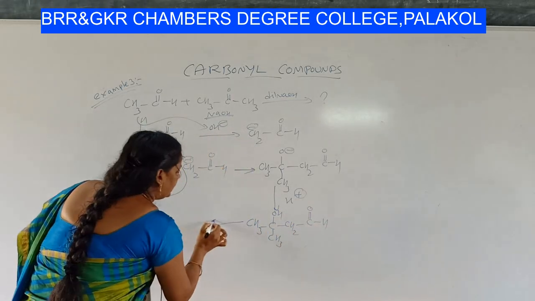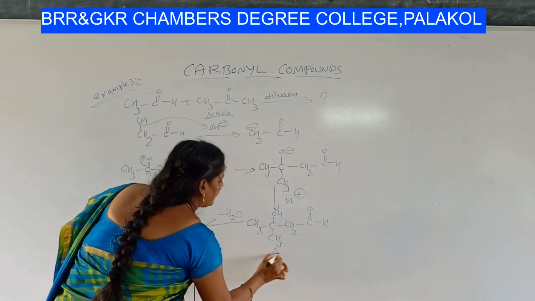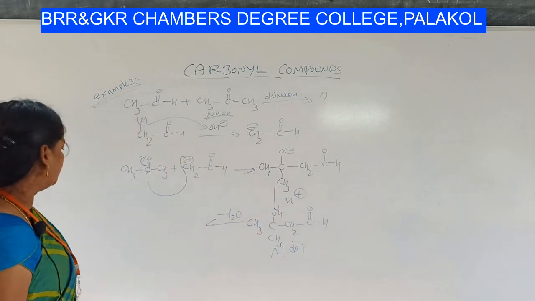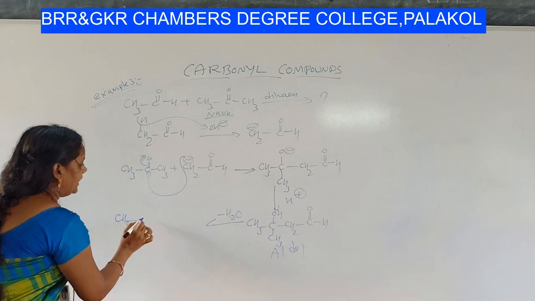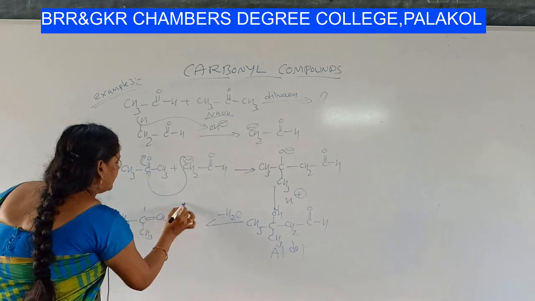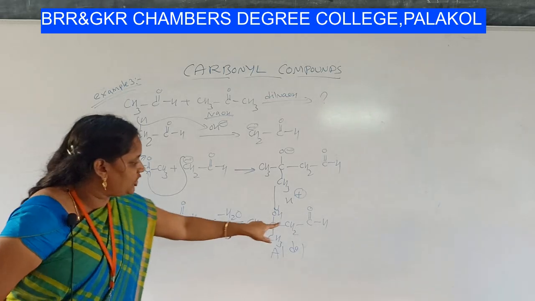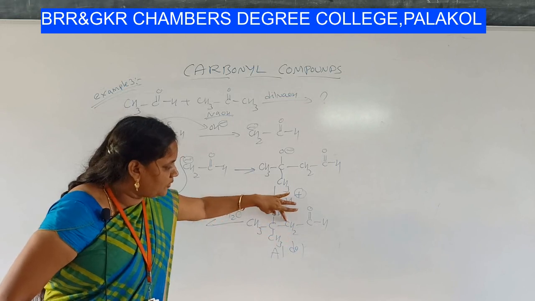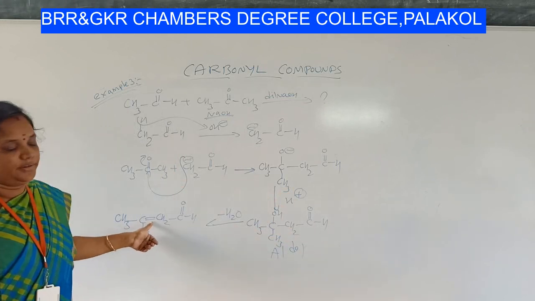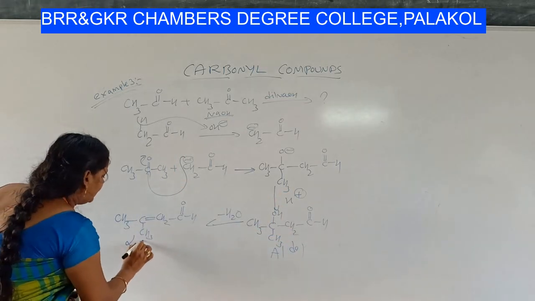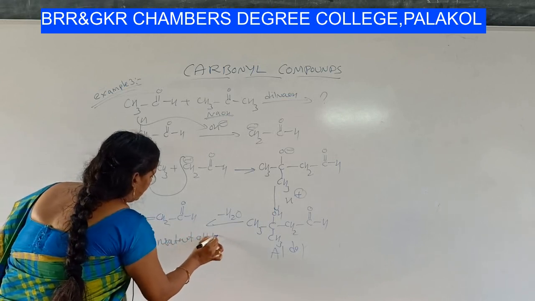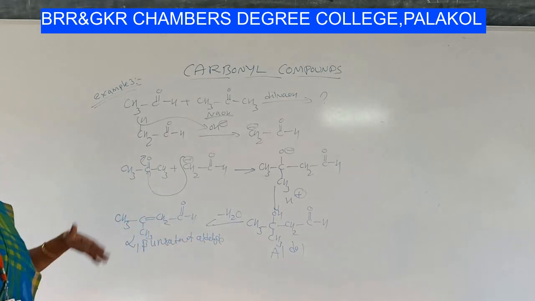From this, again you have to remove a water molecule. This is our aldol, students. And the final step is to remove the water molecule. So you will get CH3 C double bond CH2 C double bond OH. From this you are removing hydrogen, from this you are removing OH, that is H2O, so the single bond will be converted into a double bond, right? This is an alpha beta unsaturated aldehyde.